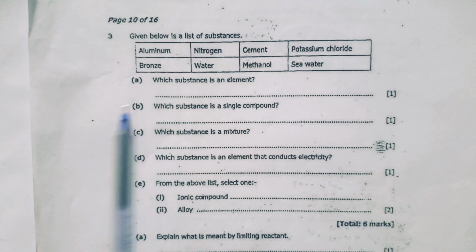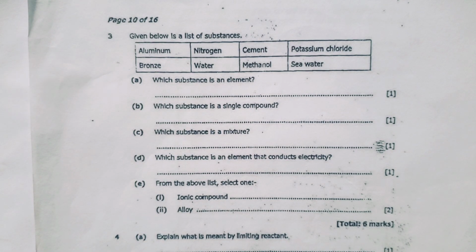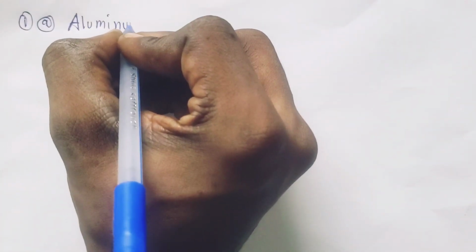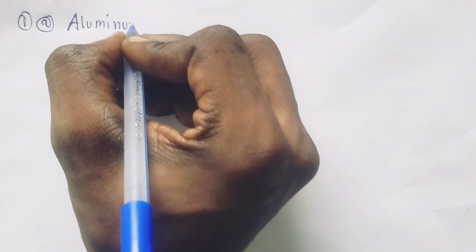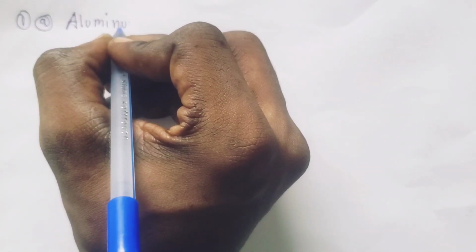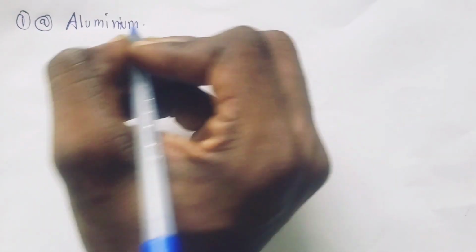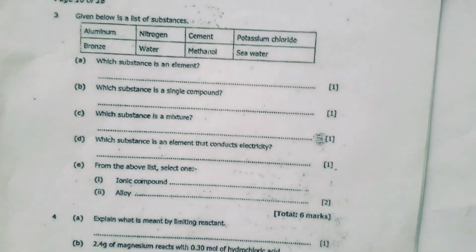So in this case, you even have a periodic table which has elements. You can just check out. Aluminium and nitrogen are the only elements we have here. So any of those two, they only want one. So we are going to write here our A. We'll go with aluminium. Aluminium. Even nitrogen is a correct answer.